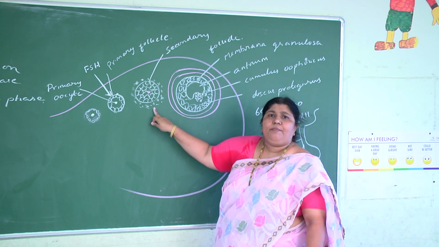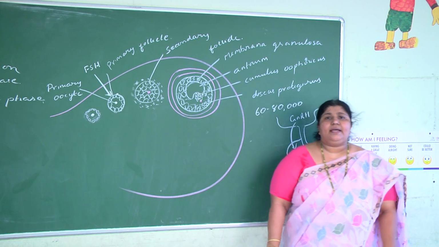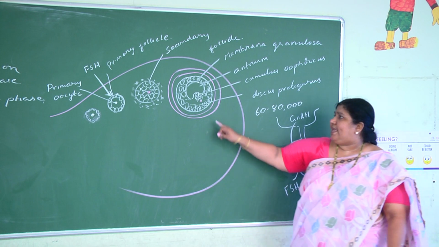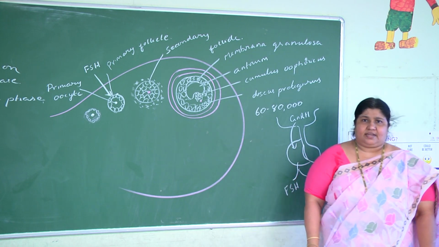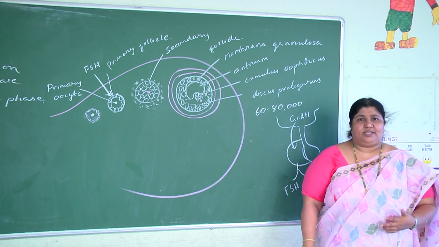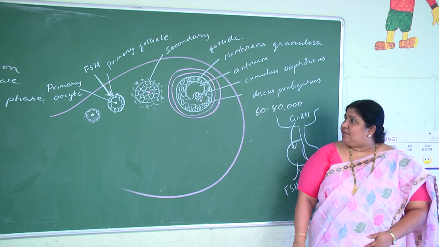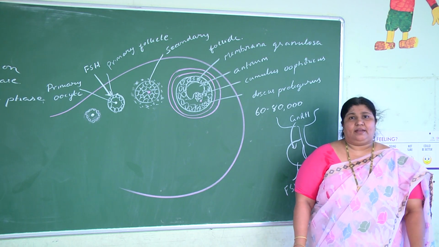Theca layers are formed in the secondary follicle, but in the tertiary follicle, theca layers will differentiate into theca interna and theca externa. Theca interna secretes estrogen, which is a female hormone. So that is about the tertiary follicle.